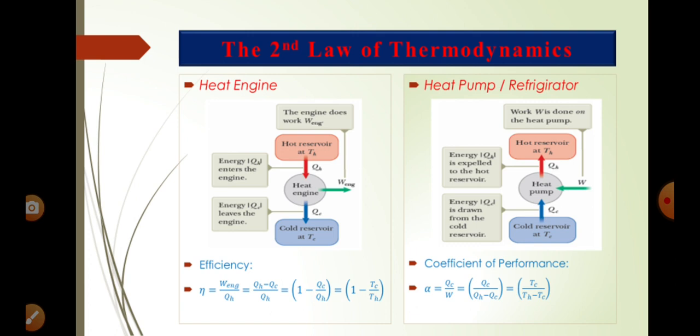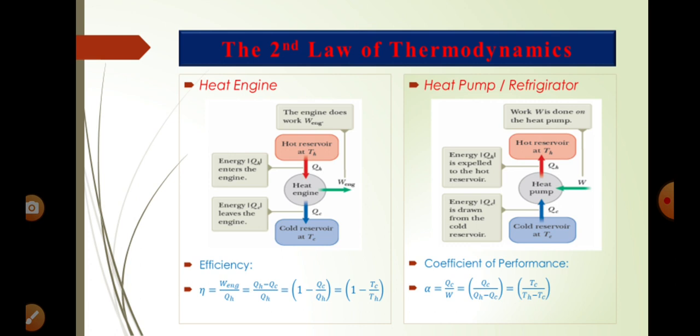Now let us take either a heat pump or a refrigerator, where we define the coefficient of performance denoted by alpha. Alpha is equal to the amount of heat absorbed from the cold reservoir for the total work done.